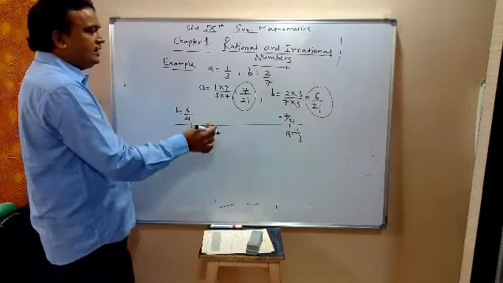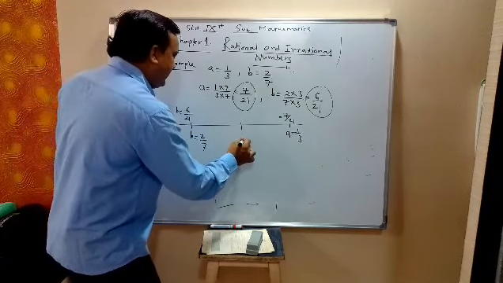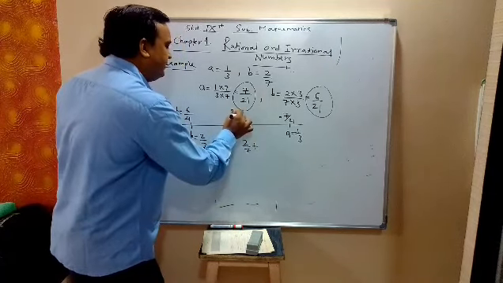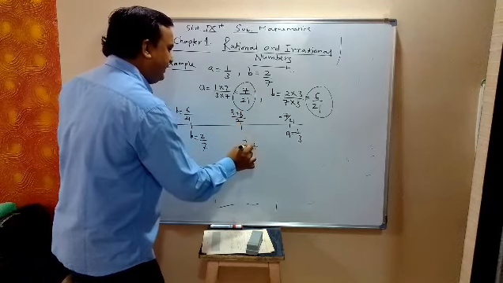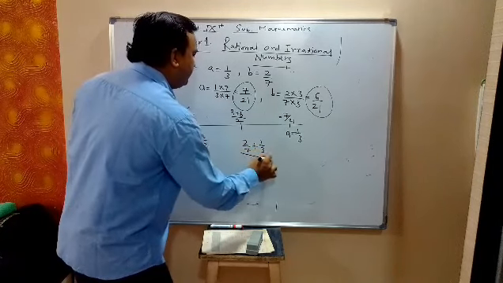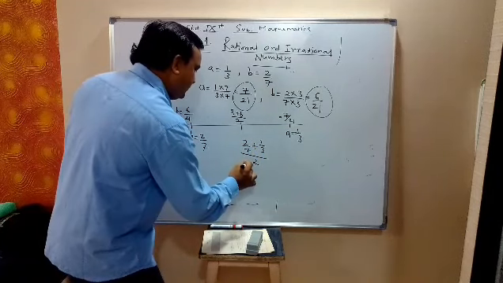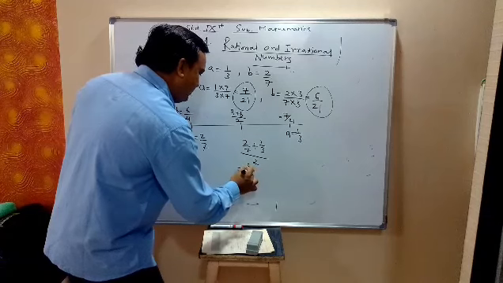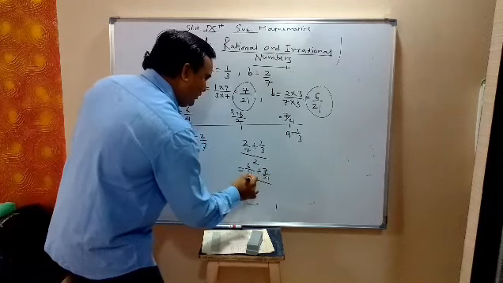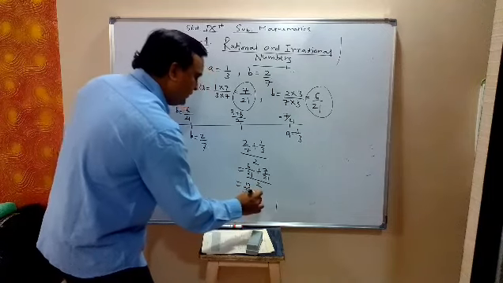Now we can insert a rational number between them, (A plus B) by 2. That is, 2 by 7 plus 1 by 3, all by 2, which is 6 upon 21 plus 7 upon 21, by 2, that is 13 upon 21 divided by 2.